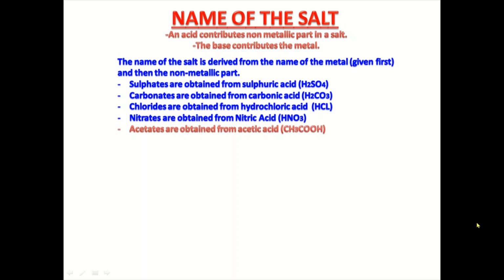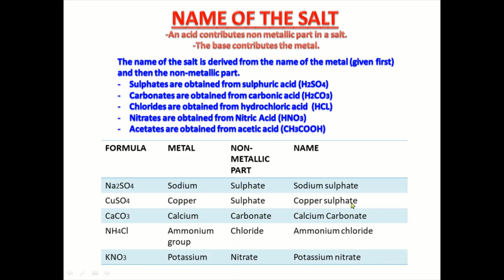Let us see this table. Here you can see these are the names of salts, and these are the chemical formulas of these salts. Here sodium sulfate, which is Na2SO4. Here sodium is the first name, the metal, which is given by the base. The base is contributing the metal name, and the non-metallic part, which is sulfate, is given by H2SO4. So in the case of copper sulfate, copper is the metallic part, and sulfate is the non-metallic part.